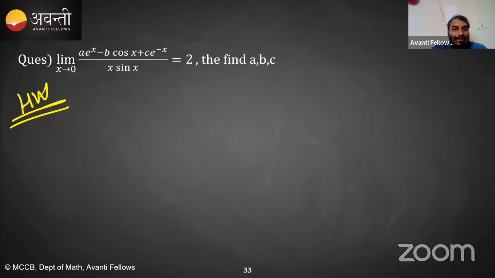So one relation will come from there. Then what you can do is expand e raised to the power x, expand cos x, expand e raised to the power minus x, and try to evaluate how I can make something 0 and what the condition is for this limit to exist. Is this clear? So this question you have to do in your homework.